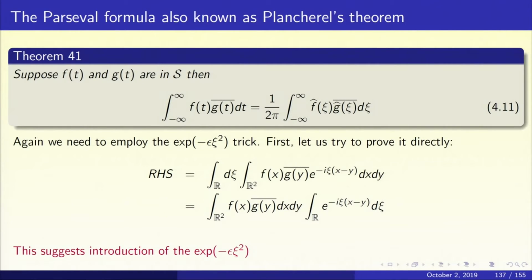You must recall what is in the Schwartz class. These are rapidly decreasing functions. Then the integral from minus infinity to infinity of f(t) g(t) bar dt equals 1 upon 2 pi times the integral from minus infinity to infinity of f hat of chi g hat of chi bar d chi.